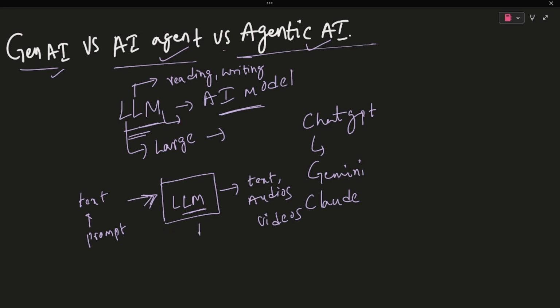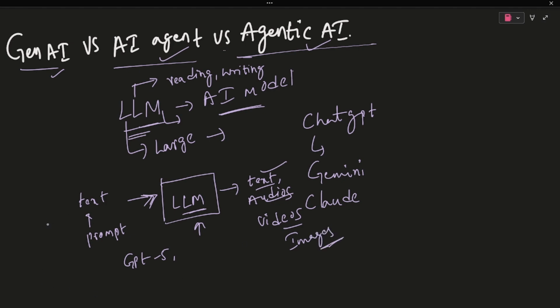LLMs are trained on trillions and billions of data, so that's why they can generate text, audio, and video. A few features: it is trained on huge data sets with billions of parameters. Examples are GPT-5, GPT-4, Claude, Stable Diffusion, and DALL-E. The output types are text, audio, video, and images.